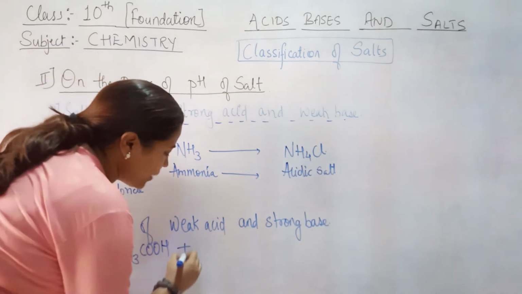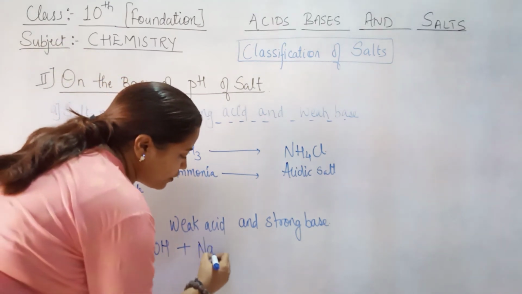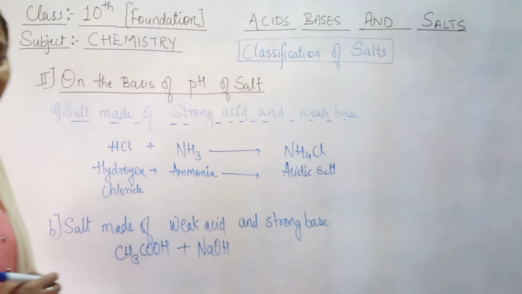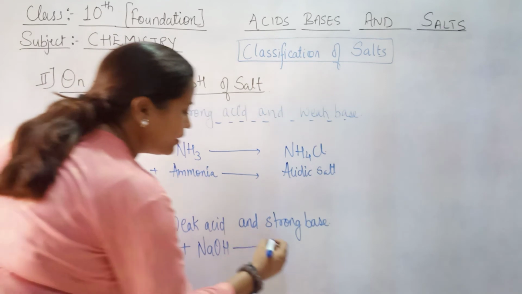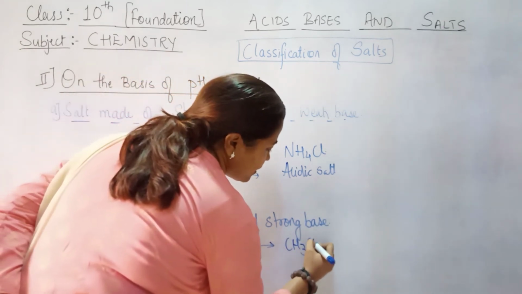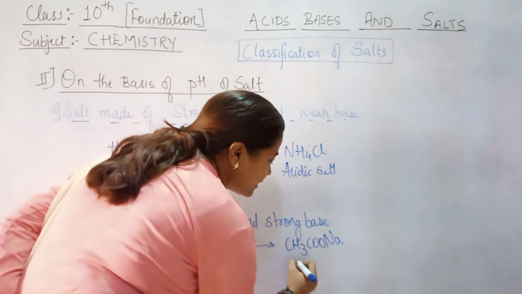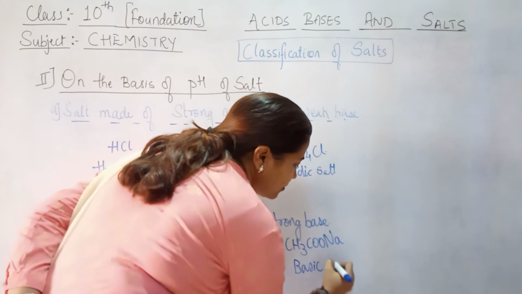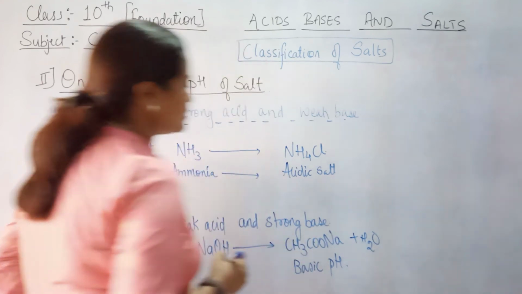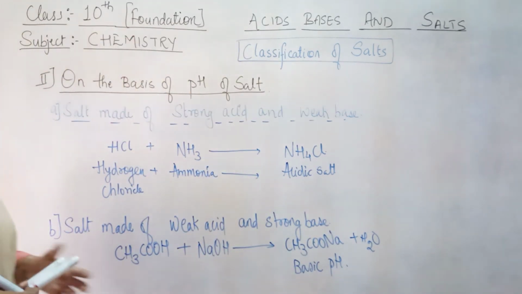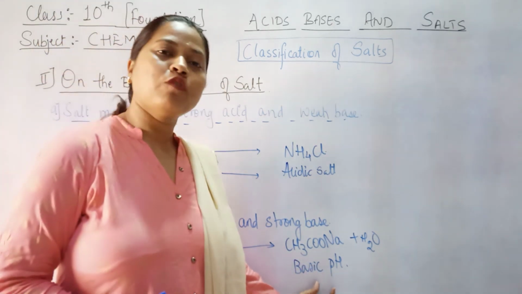And this acid when combines, this is a weak acid, and when it combines with a strong base such as NaOH and the neutralization reaction occurs, then the result of it will be your CH3COONa, which will definitely give basic pH. Clear है? So water is also released as this is a neutralization reaction. ठीक है. So here weak acid and strong base when neutralize each other form a basic salt.